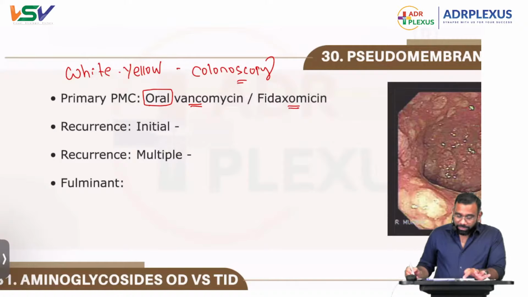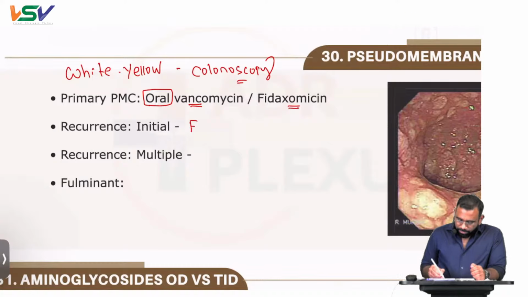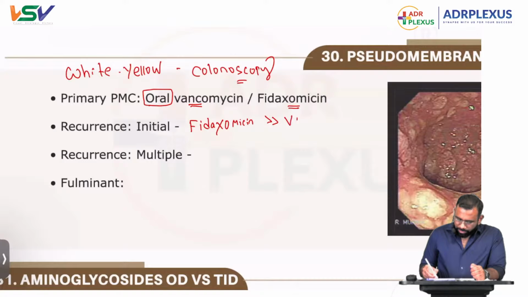But in your question, if it says an initial recurrence, then go for fidaxomicin greater than vancomycin. Next, if in recurrence he says multiple, then go for vancomycin.